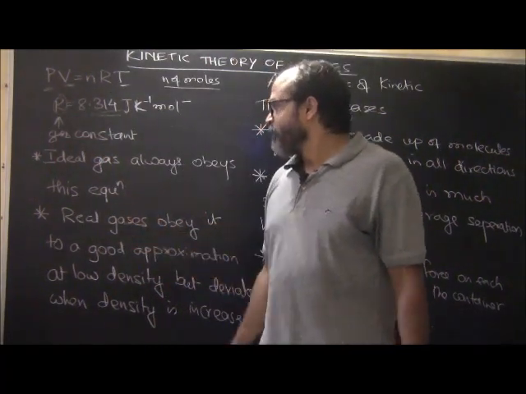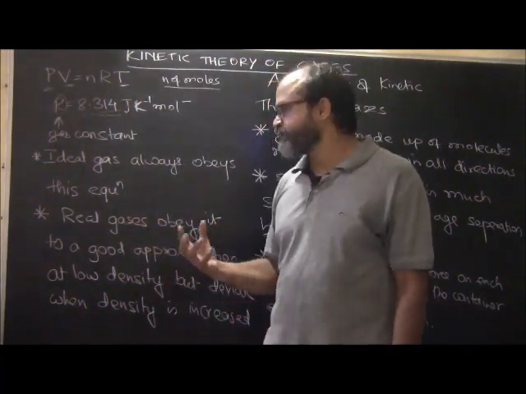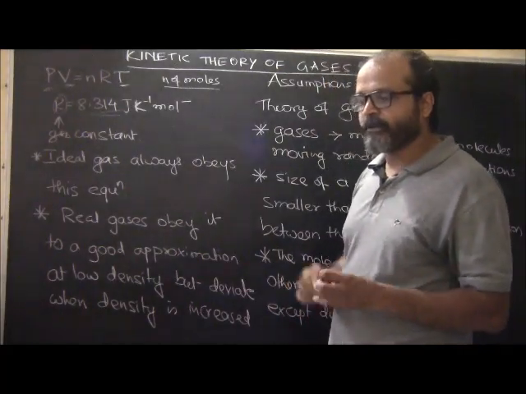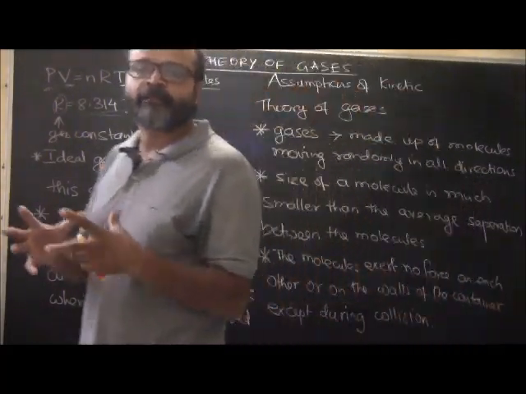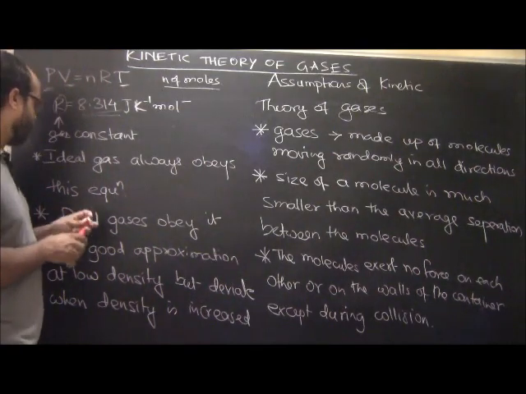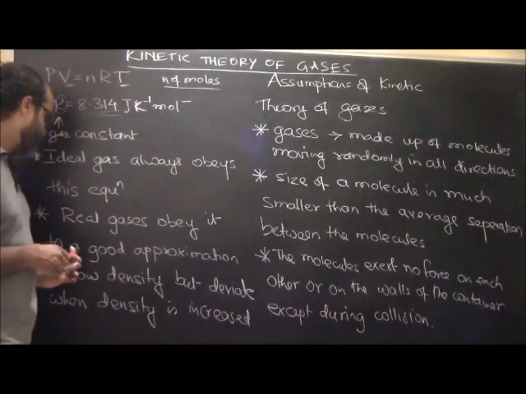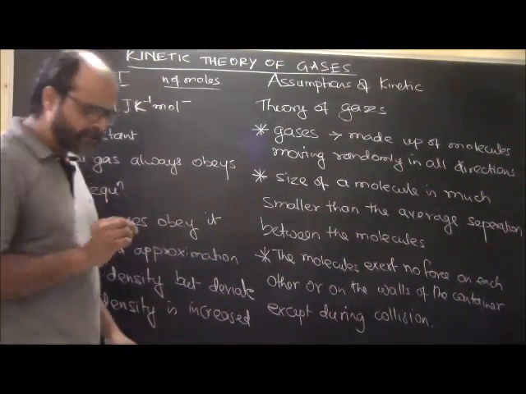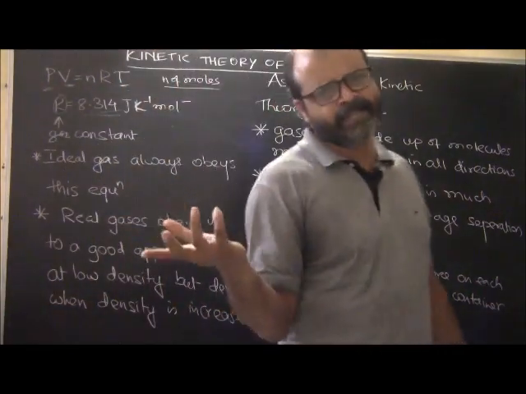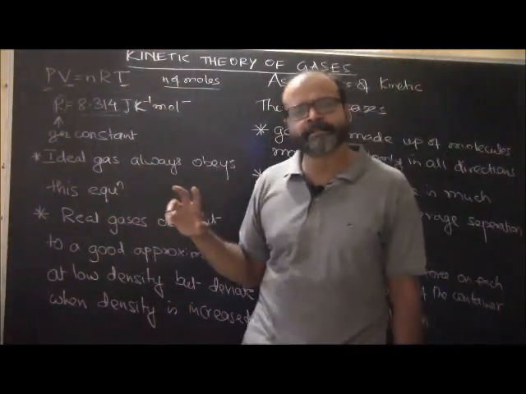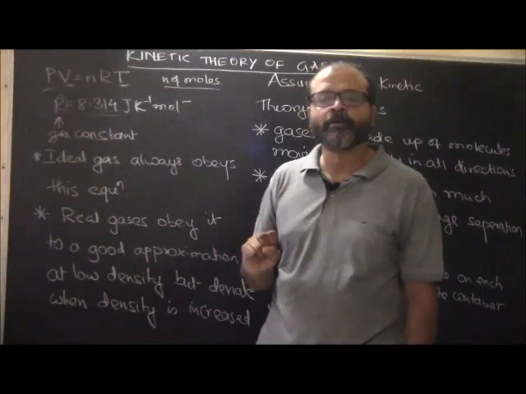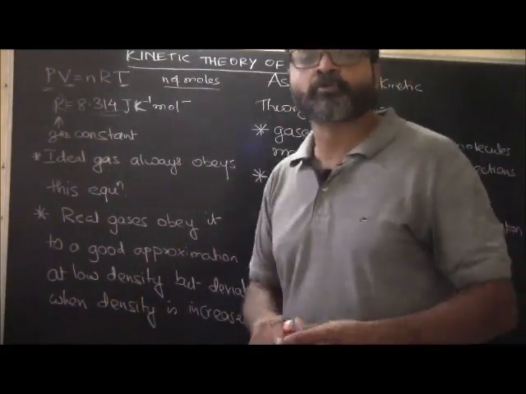So what is an ideal gas? An ideal gas is something with which all the real gases will find some correlation. Real gases obey it to a good approximation. All the real gases that you have, basically all the gases. Real gas here means that it will be very close to the ideal.